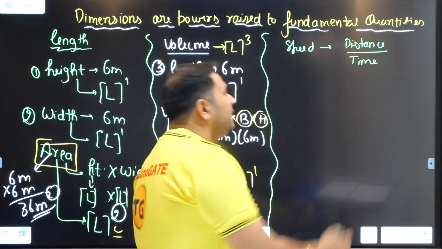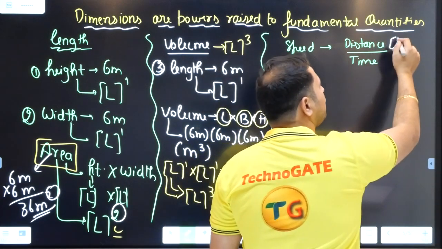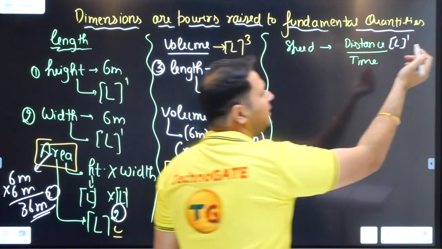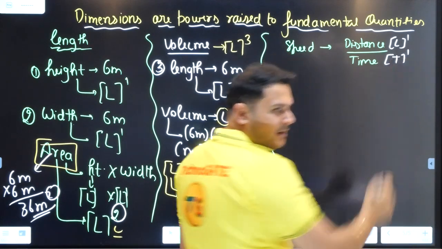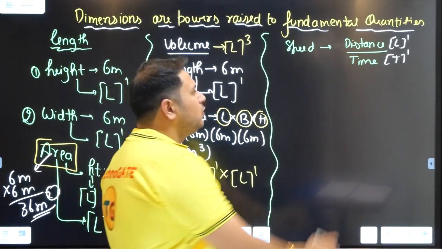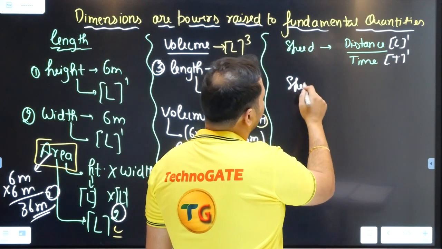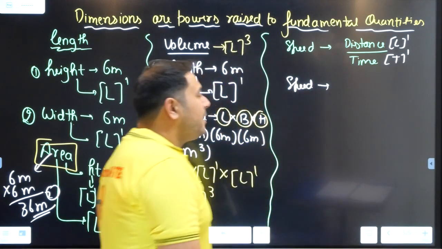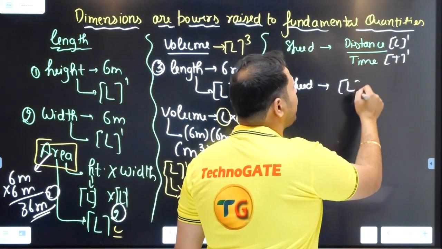What is the basic fundamental quantity of distance? All of you know it now. L1. What is the fundamental quantity of time? All of you know that this is time 1, right? So when I see this, the dimension of speed is nothing but L to the power 1.